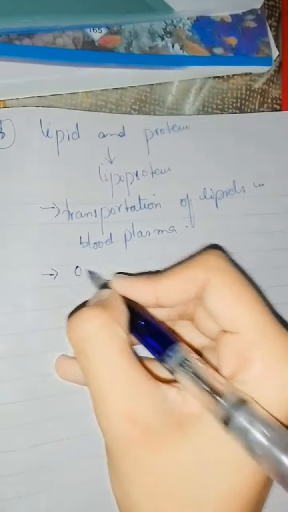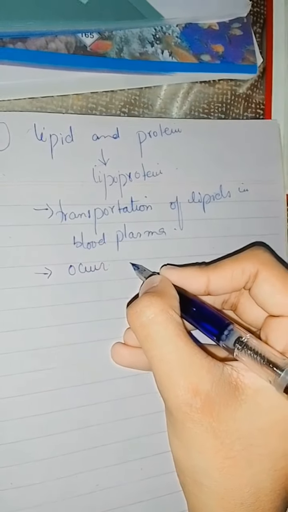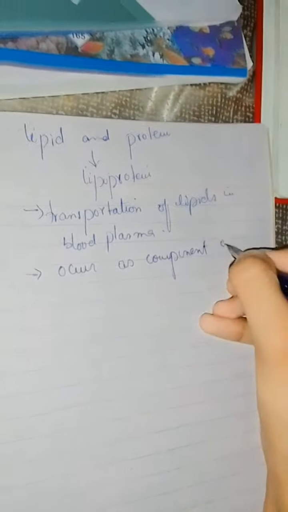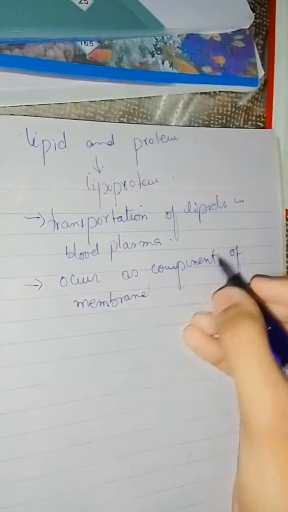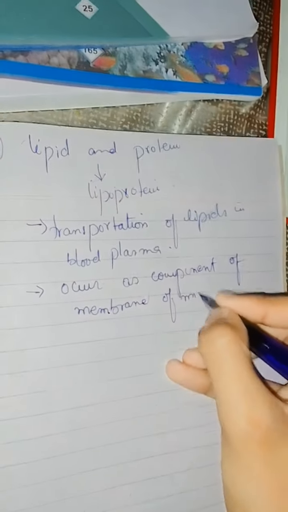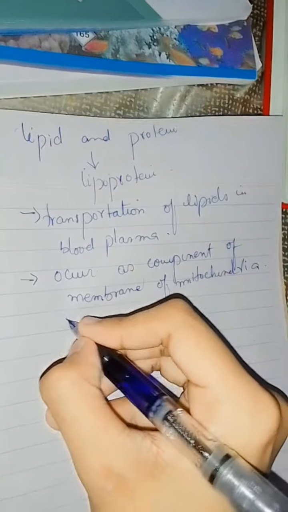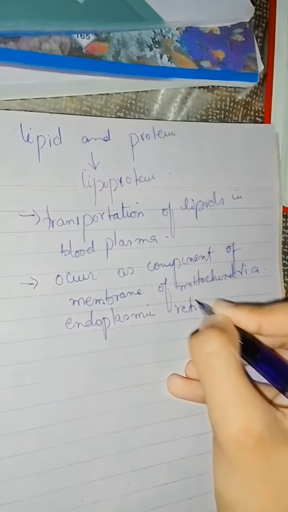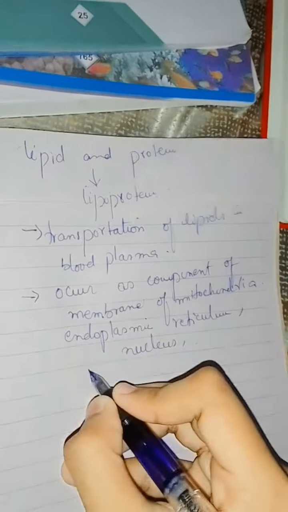Where is lipoprotein present? It occurs as a component of the membrane of the mitochondria, as well as endoplasmic reticulum, in the nucleus as well, and in the egg yolk.